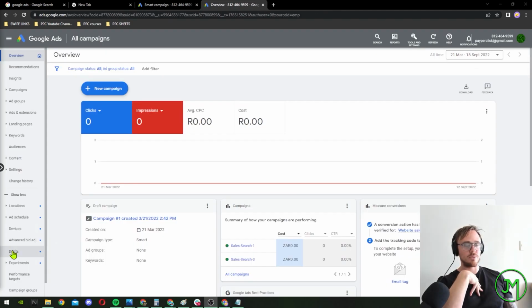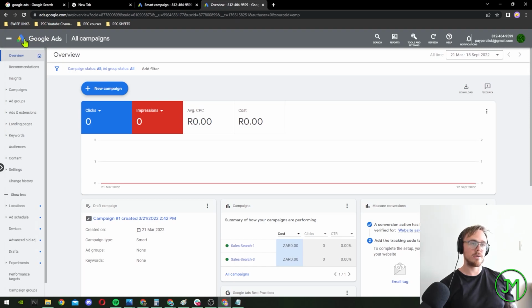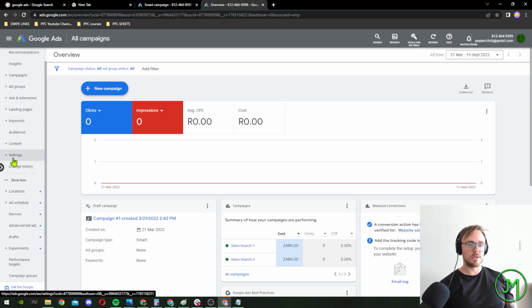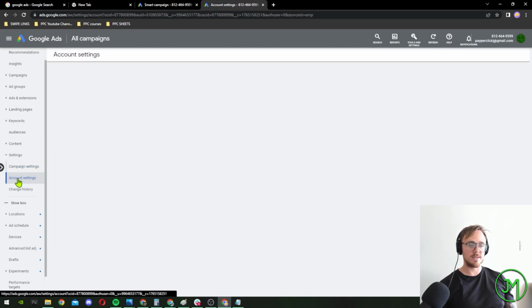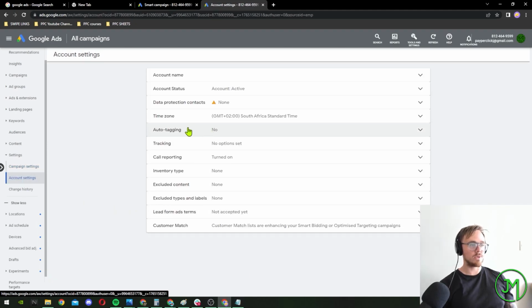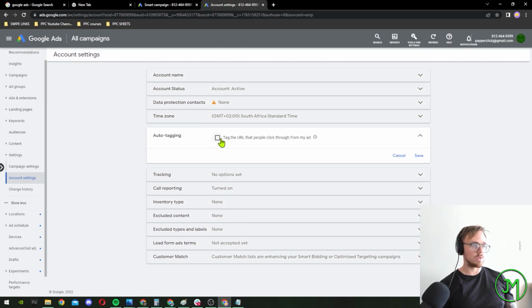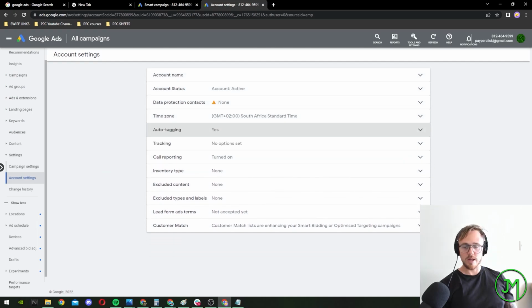All right, so once you've set up your dummy campaign, I want you to go up here and click on the Google Ads icon at the top here. Scroll down to settings on the left over here, push account settings, right? Then you will see right over here, it says auto tagging, and I want you to change that to tag the URL that people are coming through my ad and click save. And then you have just turned on auto tagging. And this will increase the efficiency of your ads by reducing errors and generating rich reports.